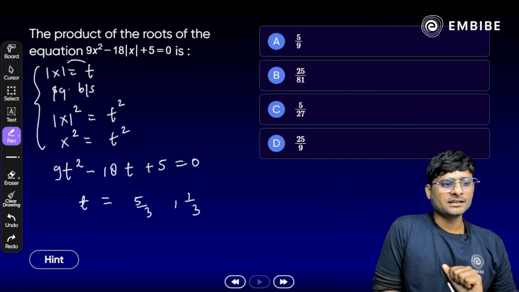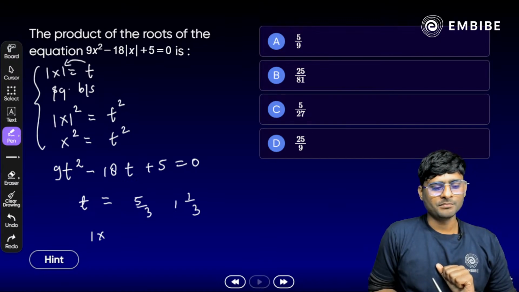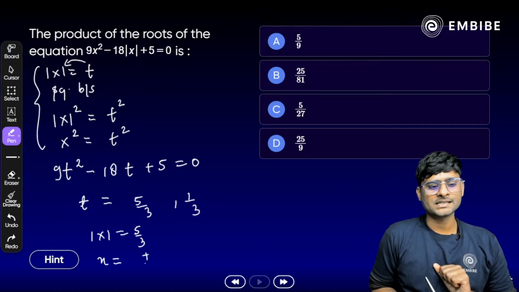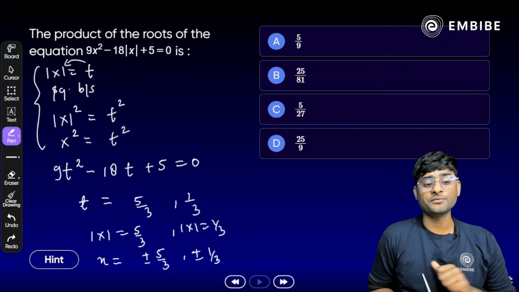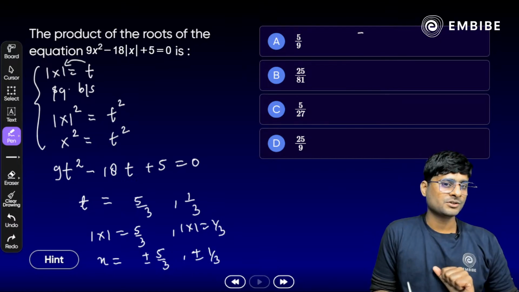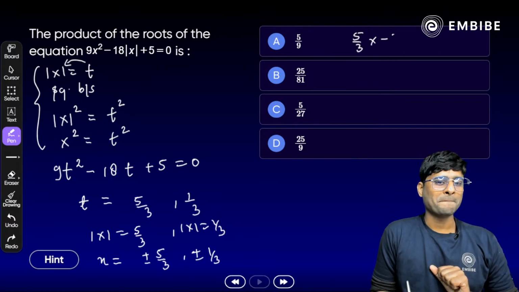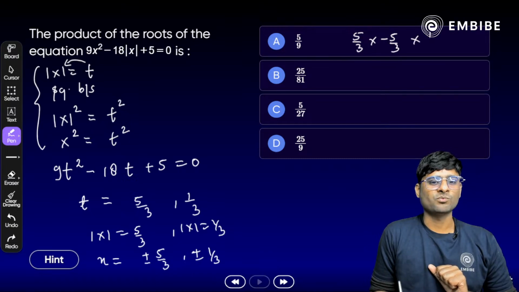But it's the value of t here. We know that. What is t here? T is mod of x here. So if mod of x is 5 by 3, what about x here? X will be plus minus 5 by 3. Correct? And if mod x is equal to 1 by 3, so it will be what? Yes, plus minus 1 by 3. We need to find the product of all the roots here. So just multiply 5 by 3, minus 5 by 3, 1 by 3 and minus 1 by 3. You will get the answer.